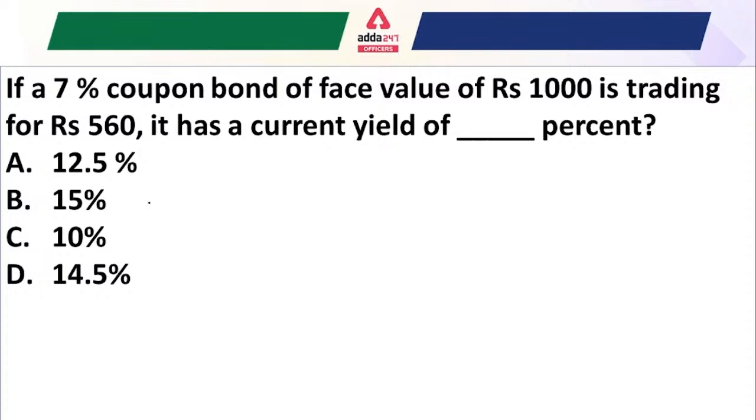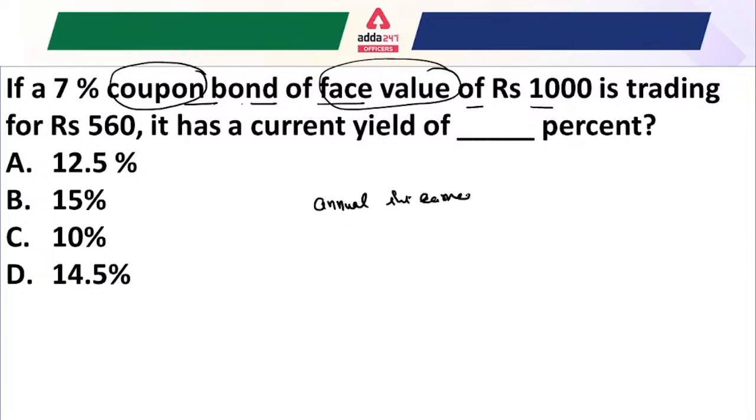Look, the bond is a 7% coupon bond of face value 1000 rupees. What does it exactly mean? A 7% coupon bond means that once you have the coupon and the face value, you can easily calculate the annual interest earned, and that would be 1000 rupees multiplied by 7%, which becomes 70 rupees, right?